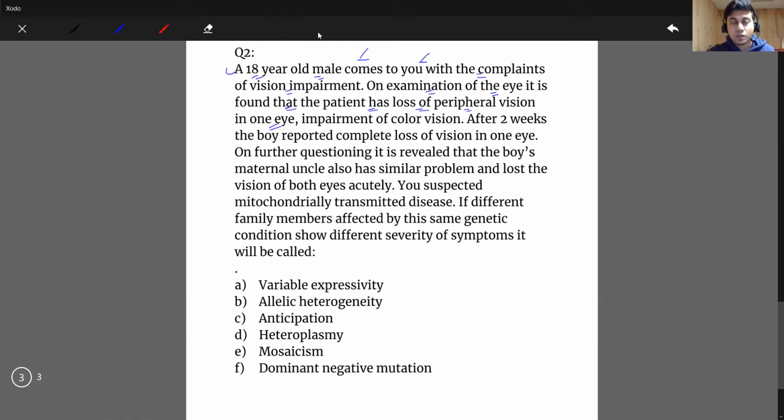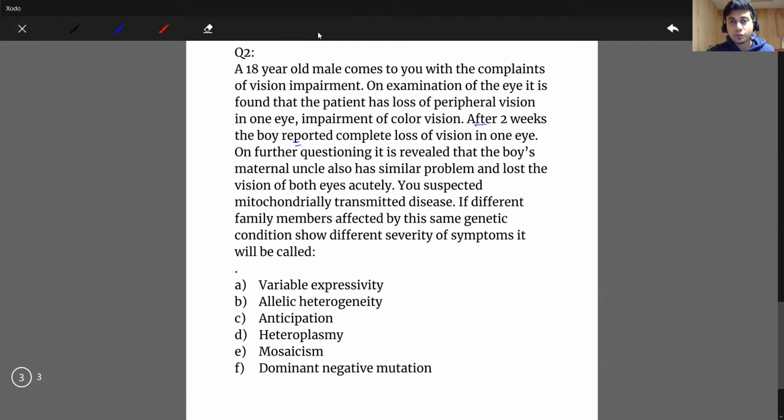An 18-year-old with one eye vision loss is kind of suspicious. Now, impairment of color vision. So there's some problem with the retina, because we know we have two types of cells, rods and cones, and the cone cells are related to our color vision. Maybe there's some problem with the retina. All right, let's go on.